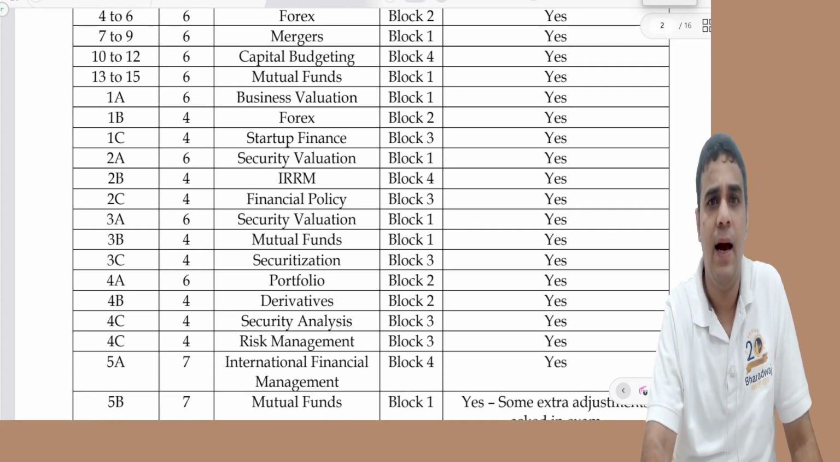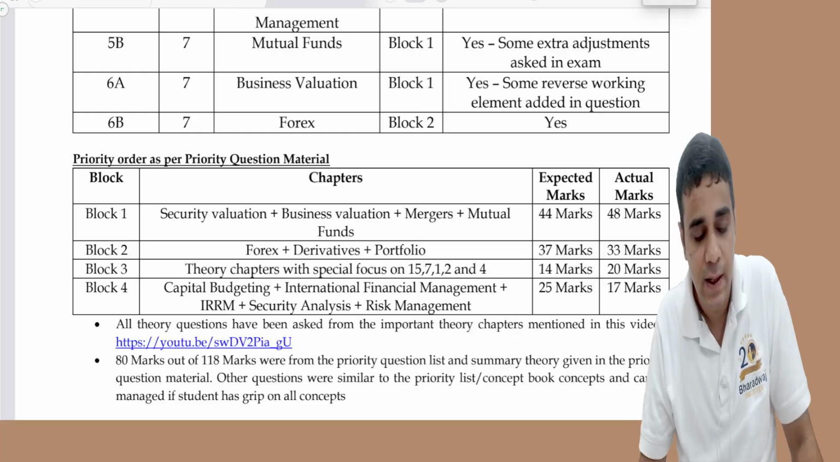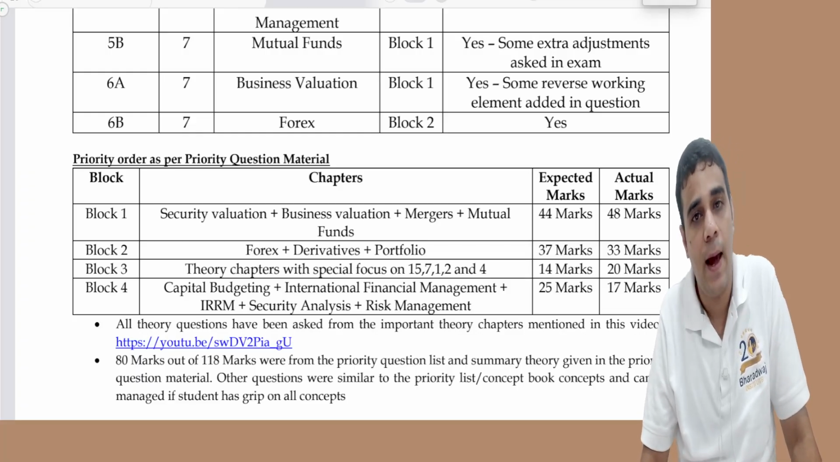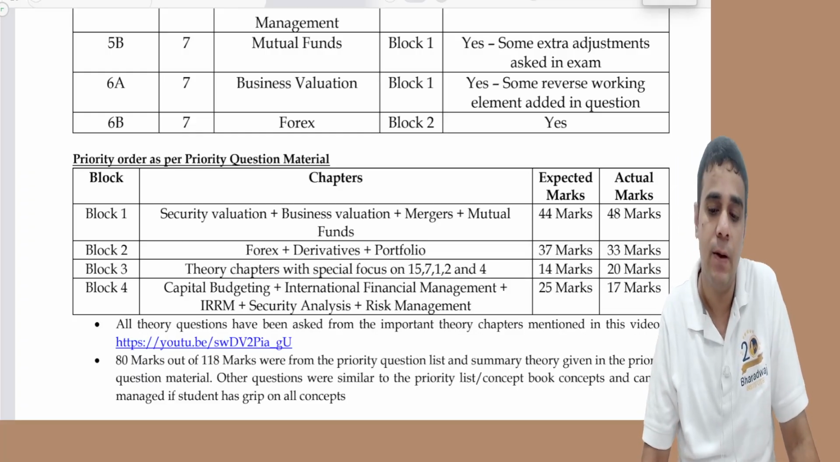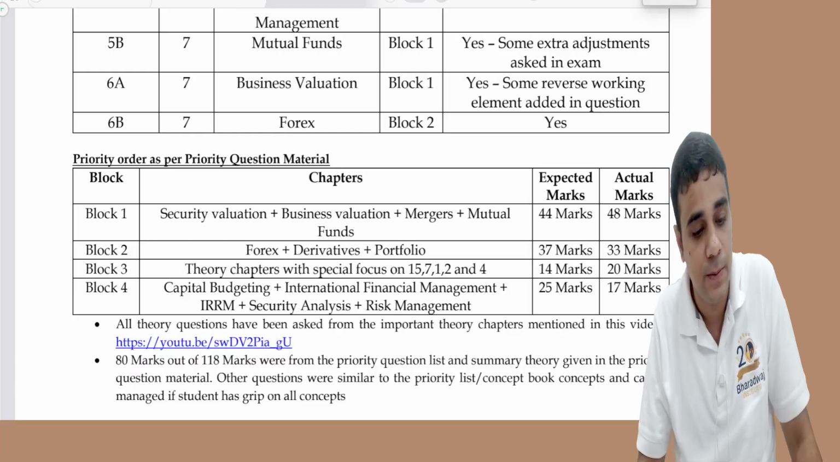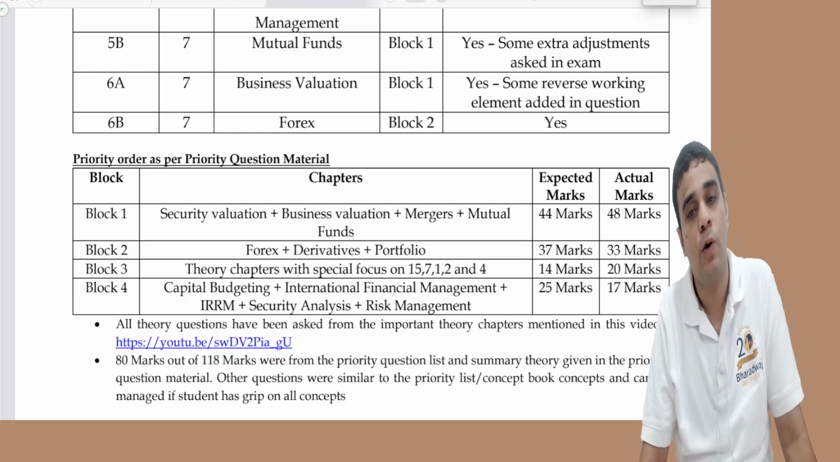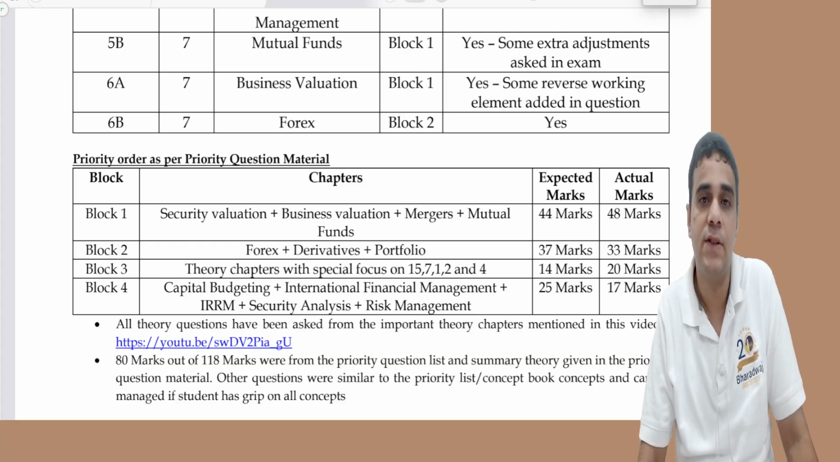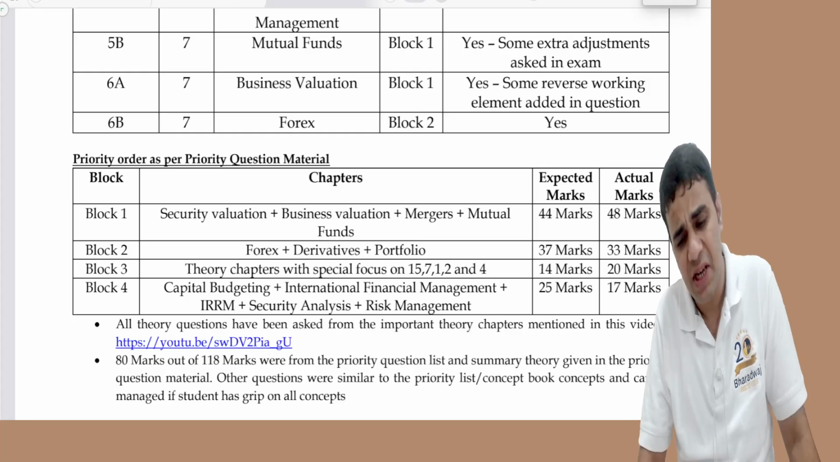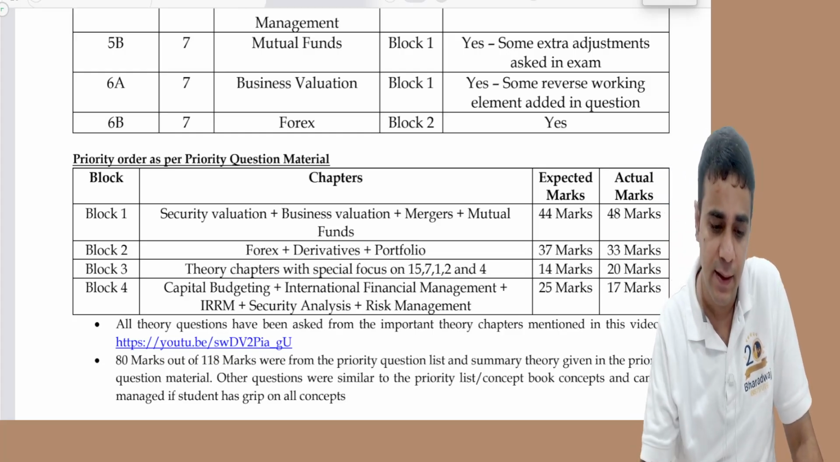Apart from that, I have told students to follow a block method. This is the block method I normally suggest. Block one: security valuation, business valuation, mergers and mutual fund. I expected 44 marks to come from this area. In the exam, 48 marks have been asked from this area. Block 2, which is forex, derivatives and portfolio, 37 marks were expected. We have happily got 33 marks here.